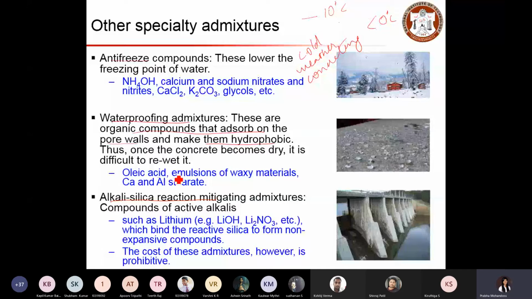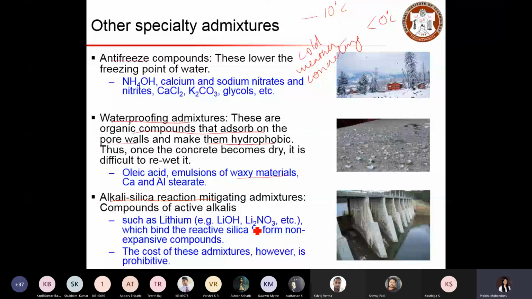Okay, so there are some acids and waxy materials that can be used for such applications. These are oleic acid and emulsion of waxy materials and calcium and aluminum stearates. And now we'll look at alkali silica reaction mitigating admixtures.